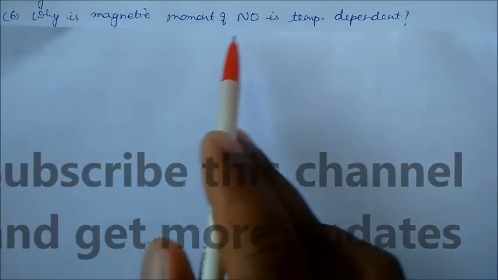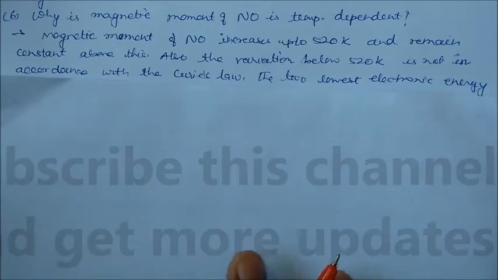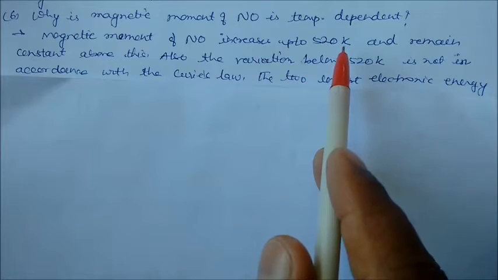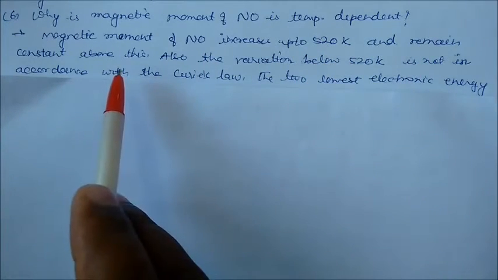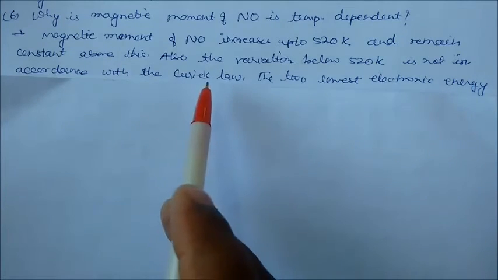Why is the magnetic moment of nitric oxide temperature dependent? Actually the magnetic moment of nitric oxide increases up to 520 Kelvin and remains constant above this. Also the variation below 520 Kelvin is not in accordance with Curie's law.